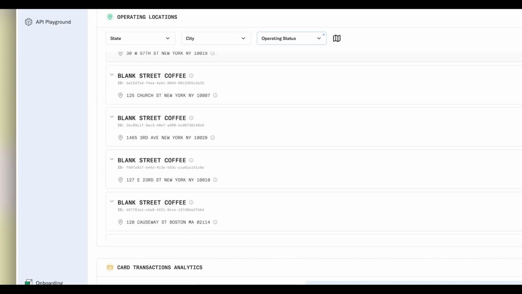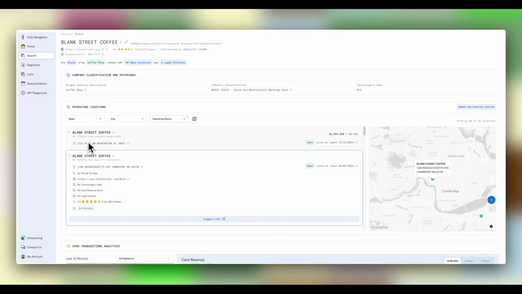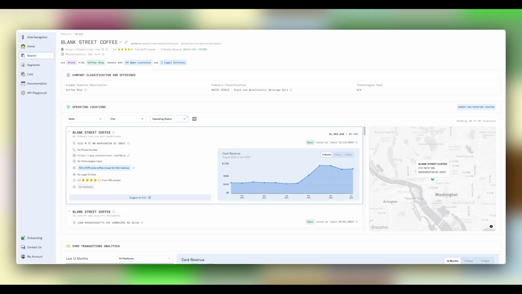If we look at Blank Street Coffee's locations, we can actually see that they're located in the three different states: New York, Massachusetts, and DC, where the legal entity has active business registrations. And you can also see the customer card spend and see how each of the locations has grown since it opened. What about a larger coffee store chain?